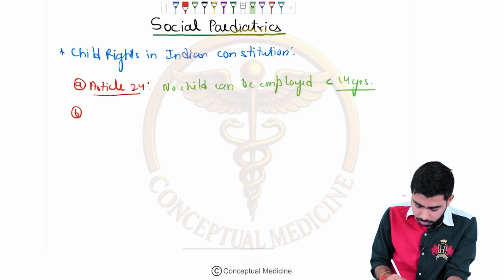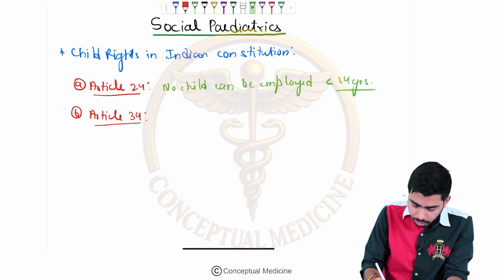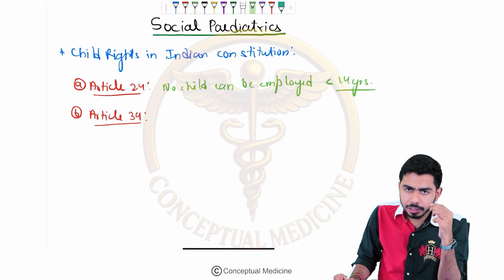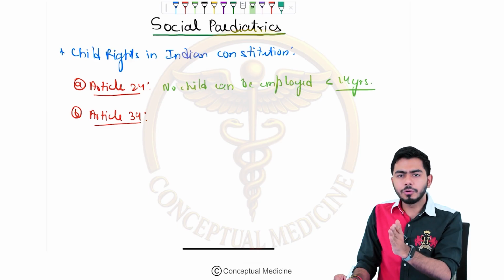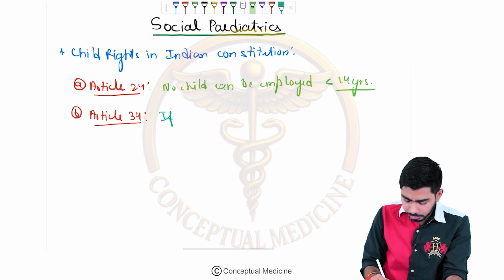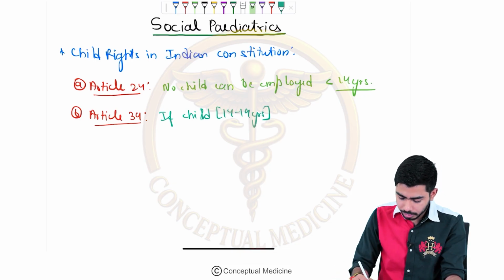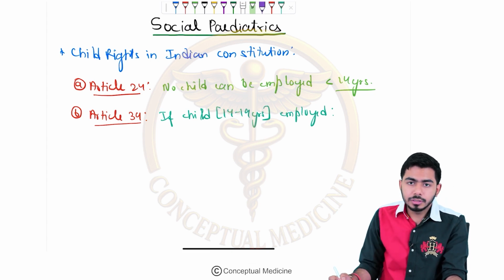The second article which we need to remember is Article number 39. According to this article, if any child is getting employed between 14 to 19 years, then there are some rules.